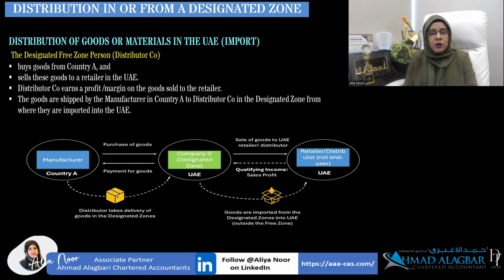In the second scenario, if you're engaged in the distribution of goods or materials in the UAE, for instance, you buy goods from country A, but these goods are imported into the designated zone, and from this designated zone, these goods are sold to a retailer or distributor who is not an end user. Then whatever profit or margin the distribution company earns on sale of these goods to the retailer will be considered qualifying income.